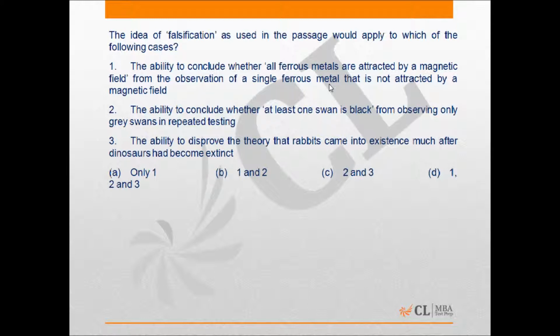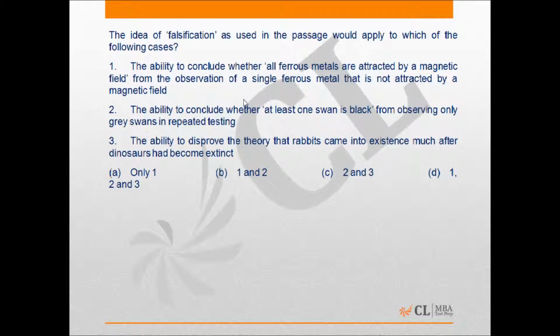Hence, first is correct. Second says the ability to conclude whether at least one swan is black from observing only grey swans in repeated settings. In this, even if only grey swans have been observed so far, one observation of a black swan would falsify the theory that all swans are grey, and we could conclude that at least one swan is black.